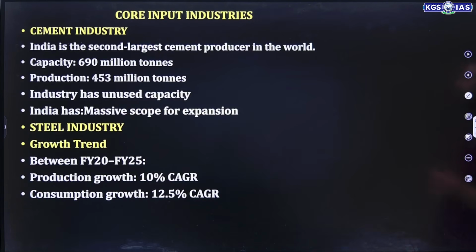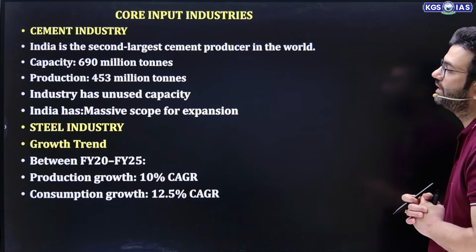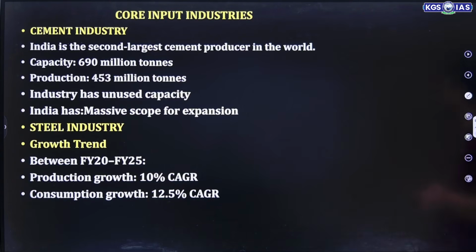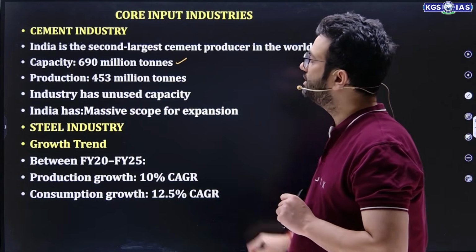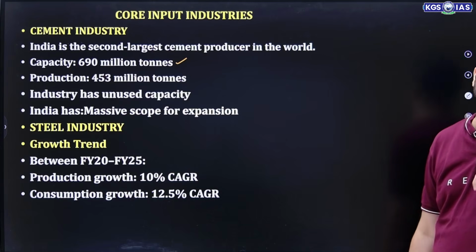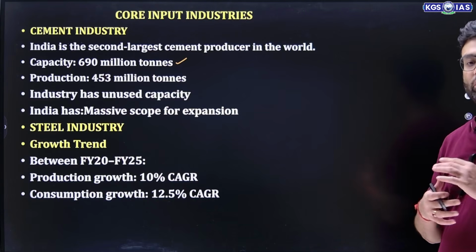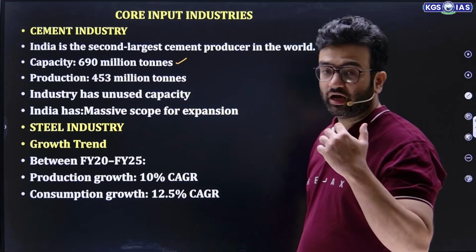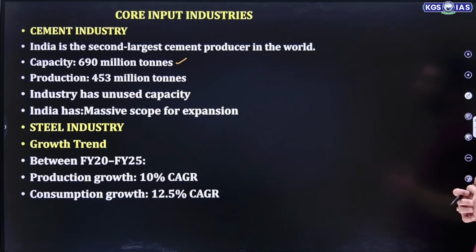Now, core input industries, cement. India is the second largest cement producer in the world. Capacity is 690 million tons. We have a capacity to produce 690 million tons of cement, but we are actually producing only 453 million tons. That means we are not using it fully. Underproduction is there, what I can say. So the industry has unused capacity. India has massive scope for expansion.